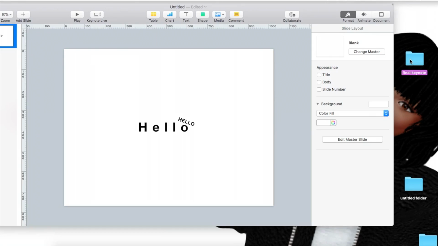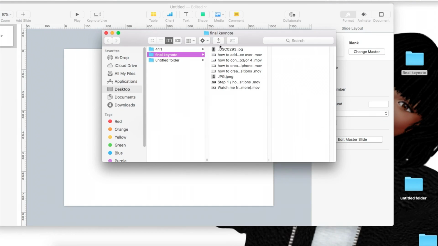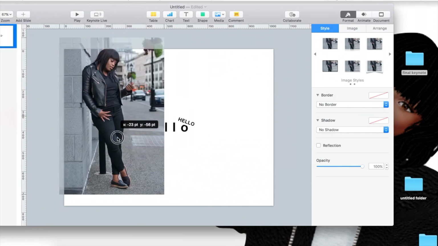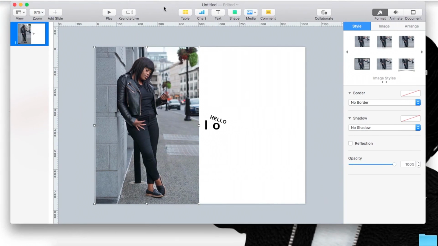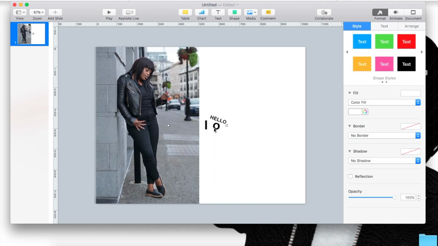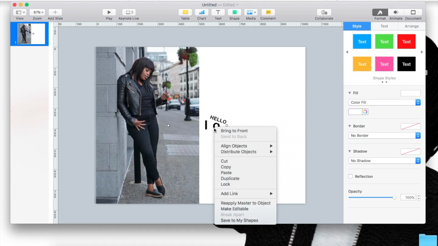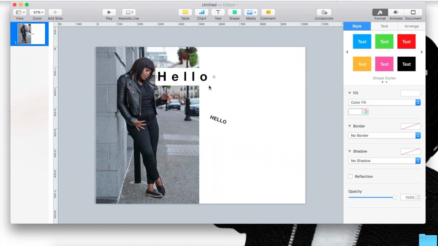Let's just say if I needed to create a file, I would just select it on my desktop and drag the image over so I don't have to use the media. I find it a little bit complicated even for myself. So I'll just find the image, add it, and if I wanted to make this say hello over top of the image, you would double click and then bring it forward. So then there you go.